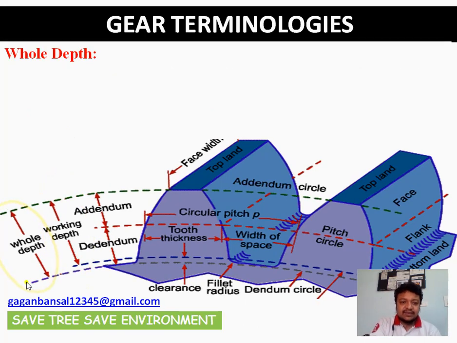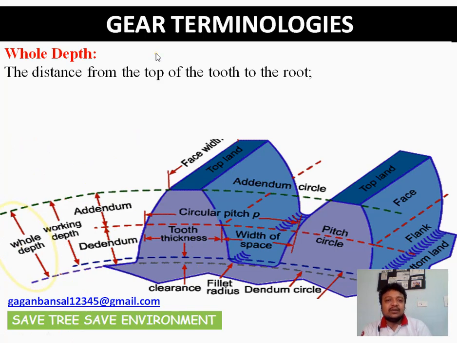Next is hole depth. As you can see in this figure, now as I have defined mathematically, here I can say that addendum plus dedendum is hole depth, or in other words, the distance from the top of the tooth to the root, as the dedendum circle is also known as the root circle, and the addendum circle is the topmost circle of the tooth. So this radial distance is the hole depth. So the distance from the top of the tooth to the root, and this distance is the radial distance.